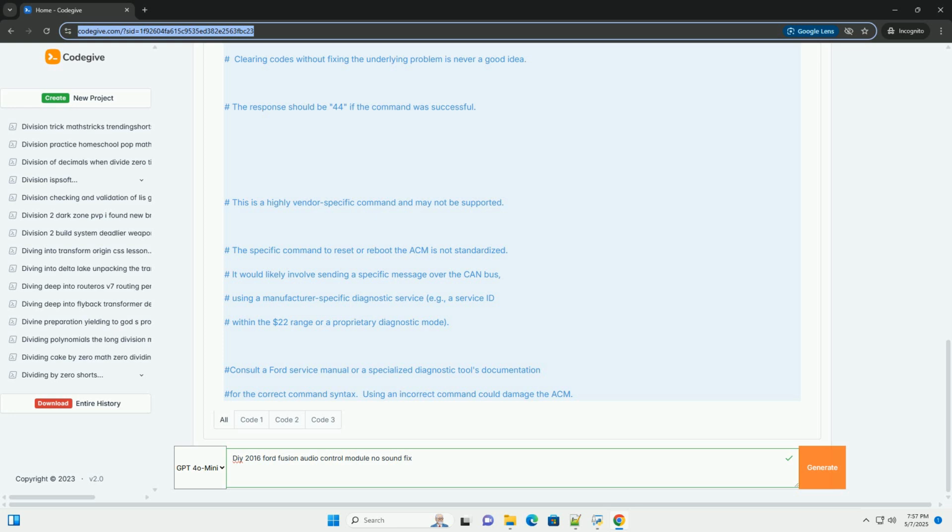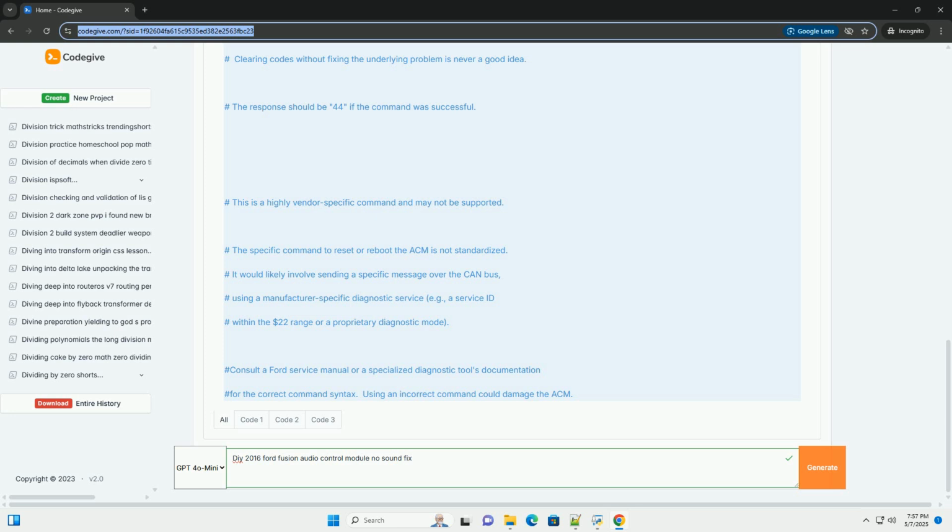Wiring diagrams: a wiring diagram for your specific 2016 Ford Fusion is essential for troubleshooting electrical problems. You can find wiring diagrams in repair manuals, for example Haynes, Chilton, or online subscription services. Safety: always disconnect the negative battery terminal before working on any electrical components. Professional help: if you're not comfortable with any of these procedures, seek professional help from a qualified automotive technician.